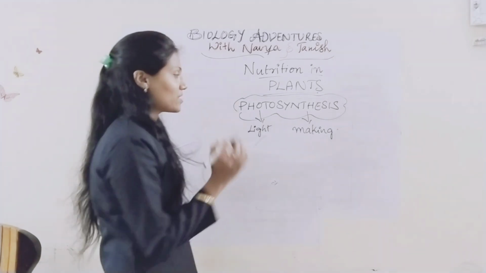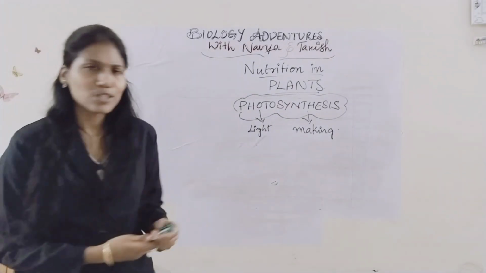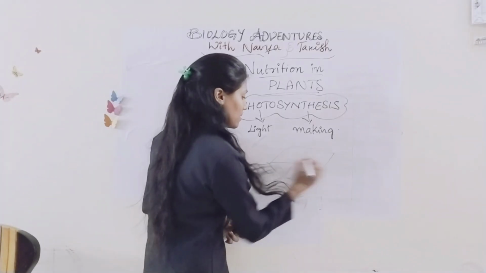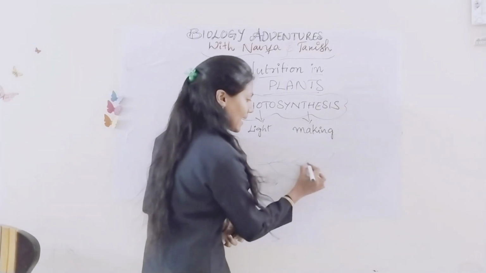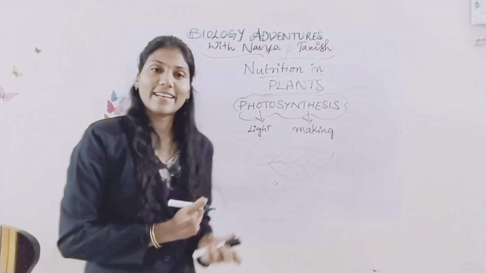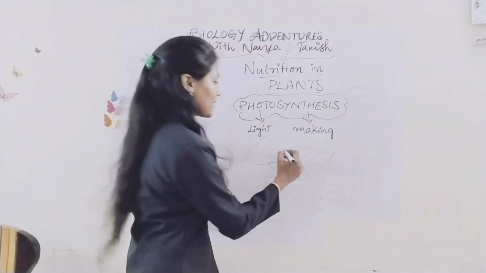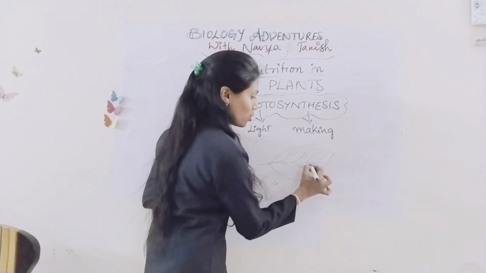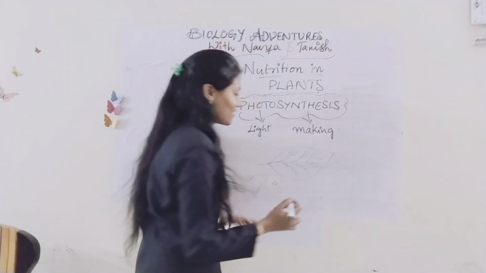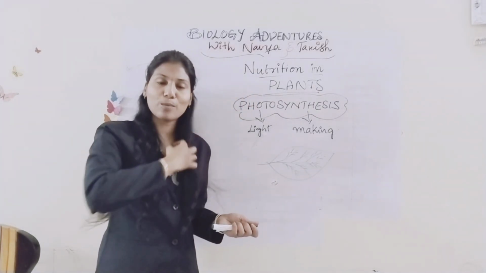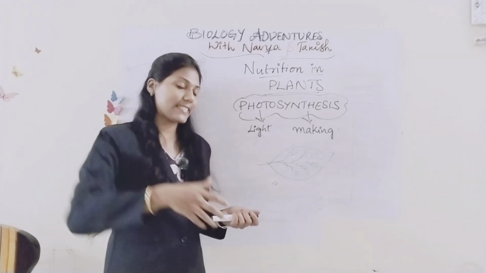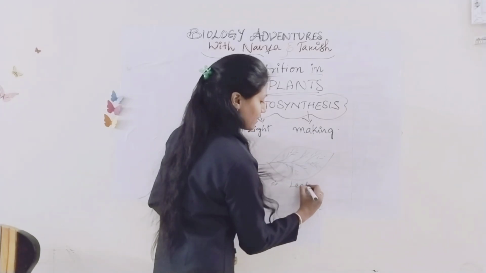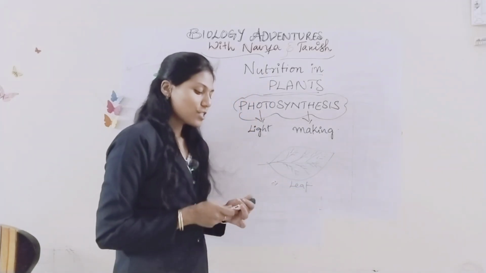And what about leaves? What will leaves do? Leaves are like a tiny kitchen, right? So leaves are like a tiny kitchen. Then who is the cook? If it is a kitchen, someone should be there as a cook, right? So whom will we take as the cook? Who will be the cook?